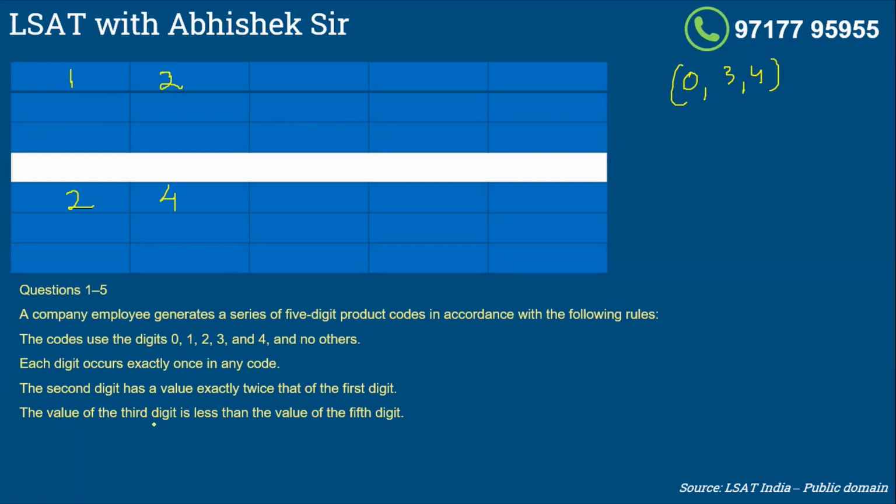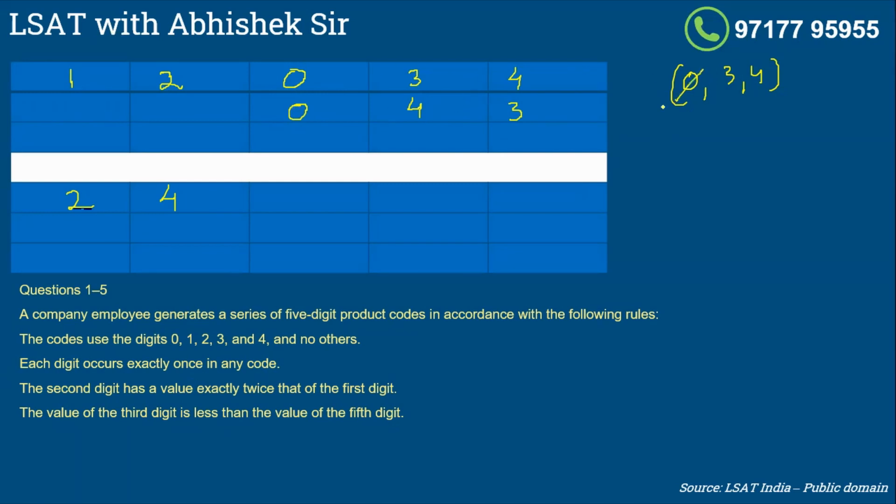Now it says the third digit is less than the value of the 5th digit. So when I'm exploring this case of 1 and 2, my third digit could be any of these values, but we will make the cases in a structured manner. How do I do that? I place my third value as 0. So if my third value is 0, fourth could be 3 or 4, which satisfies all the conditions. This has to be more than this, so this could be 0, this could be 4, and this could be 3. So third value being 0, these are the cases that are possible.